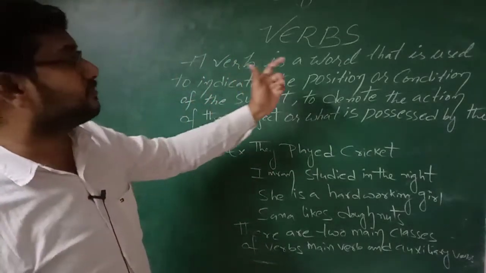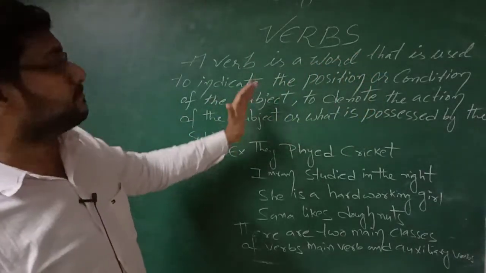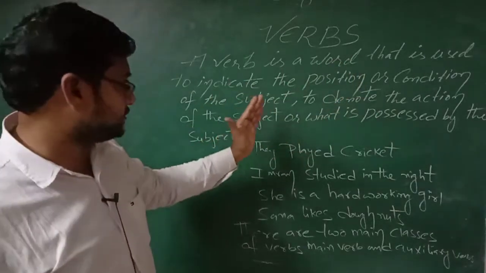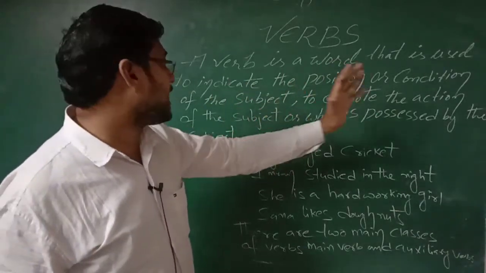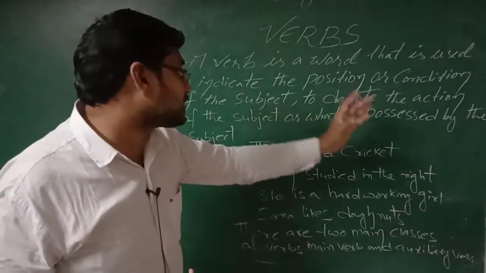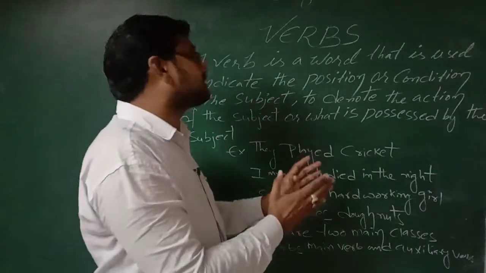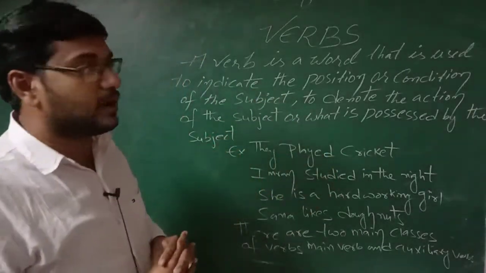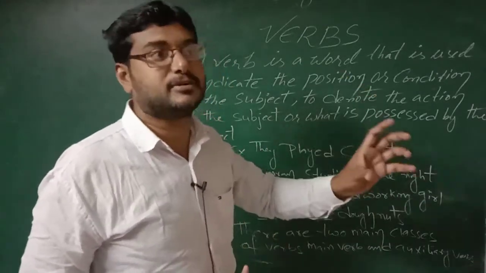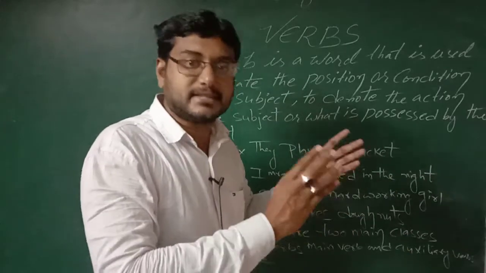A verb is a word that is used to indicate the position or condition of the subject, to denote the action of the subject, what is possessed by the subject, or the work done by the subject. In short, a verb is nothing but work done by the subject.